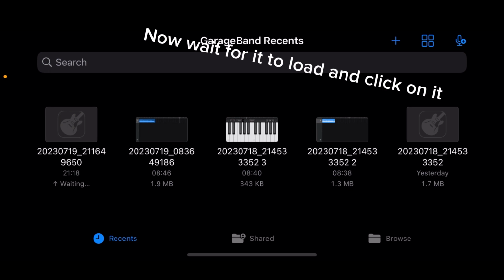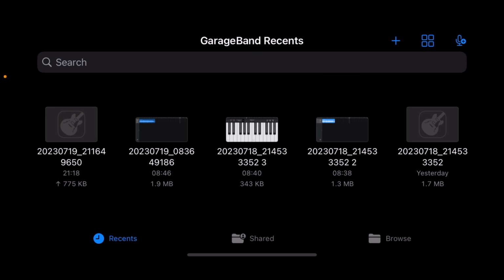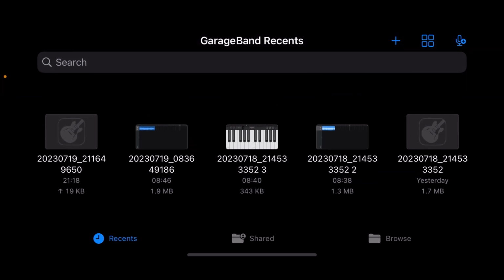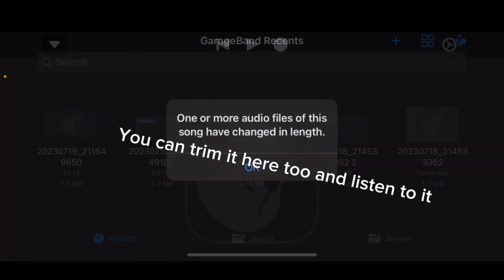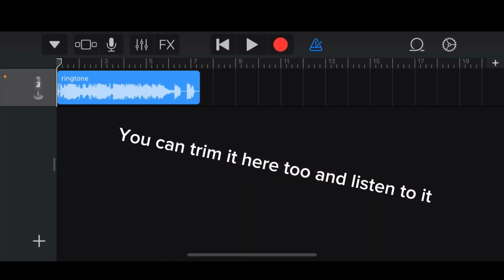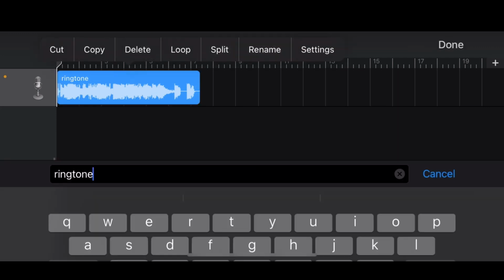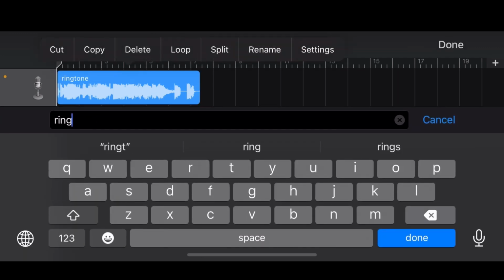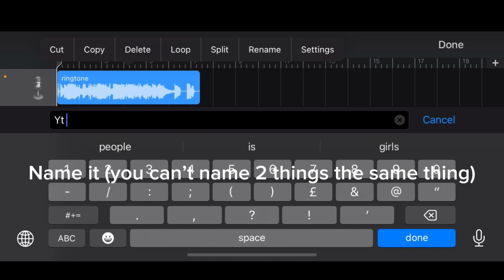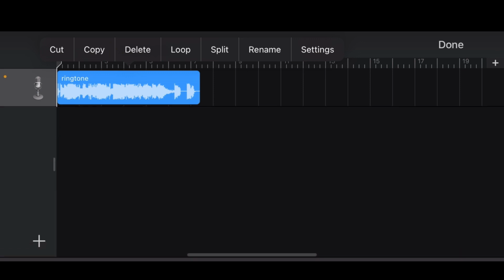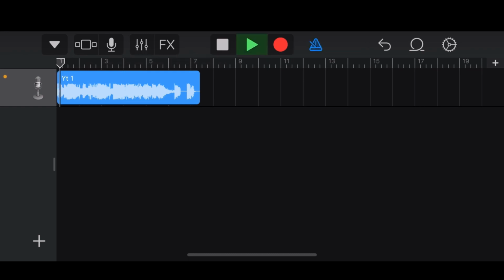Now wait for it to load and click on it. You can trim it here too and listen to it. Name it. You can't name two things the same thing. But turn off this.